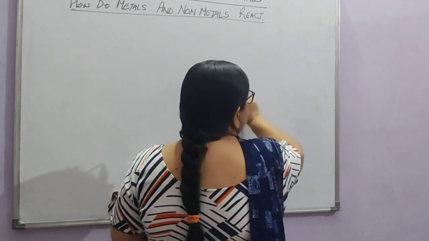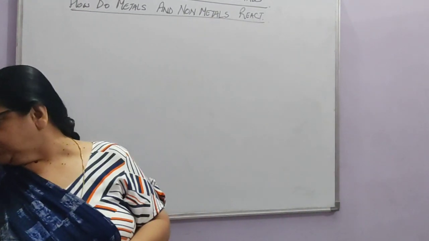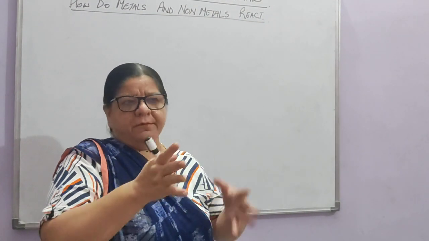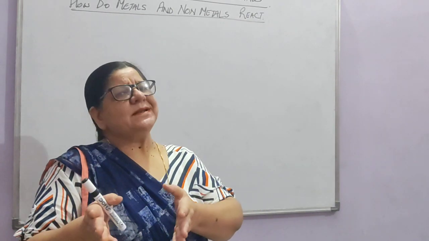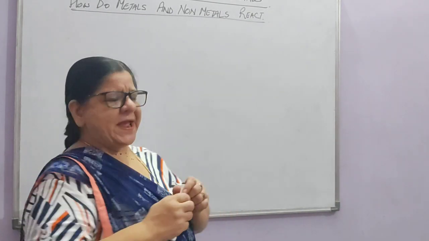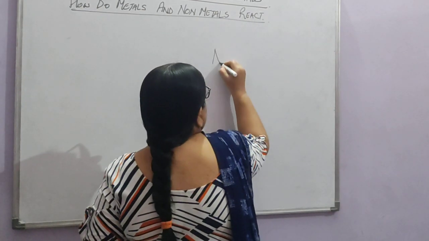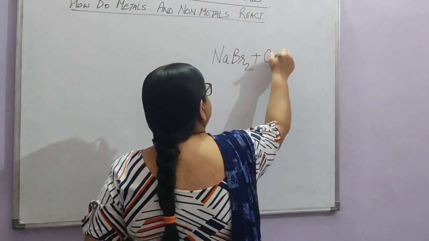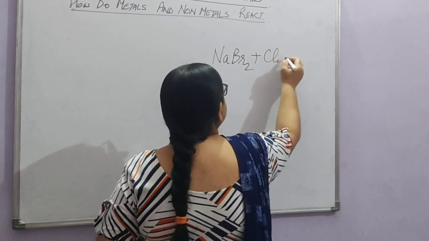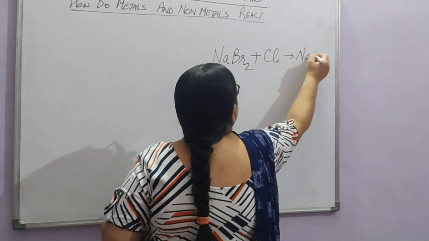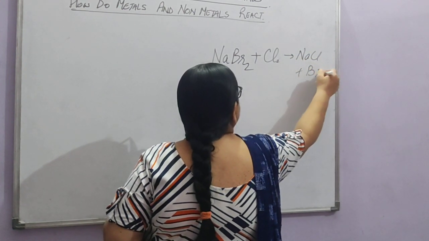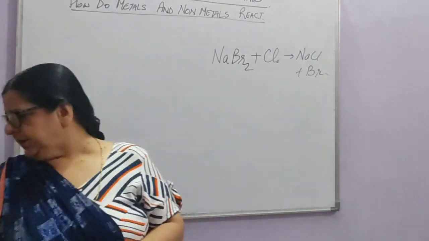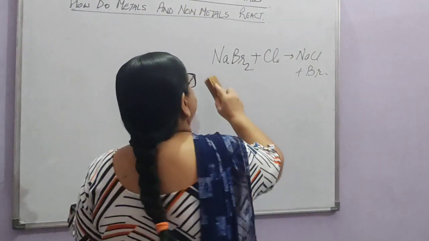Then we did the reaction of metals with other salts. Here, if we talk about non-metals, more reactive non-metals can displace the less reactive ones. Like sodium bromide: if it reacts with chlorine, it can form NaCl plus bromine. So these are the properties of non-metals.